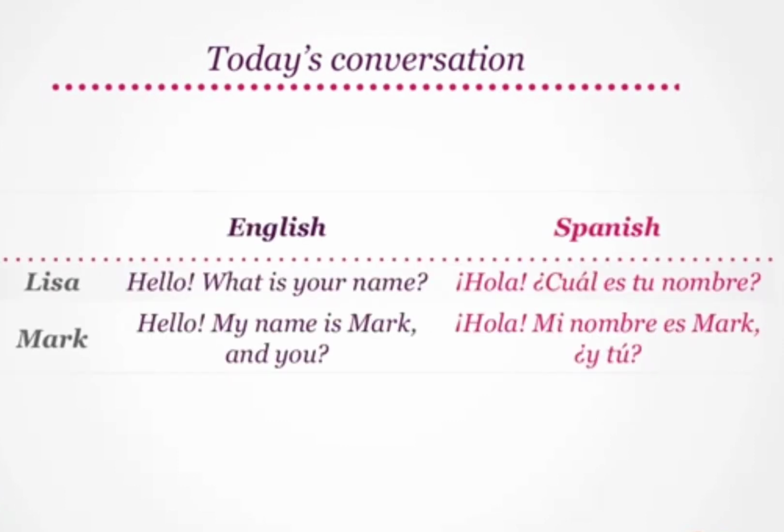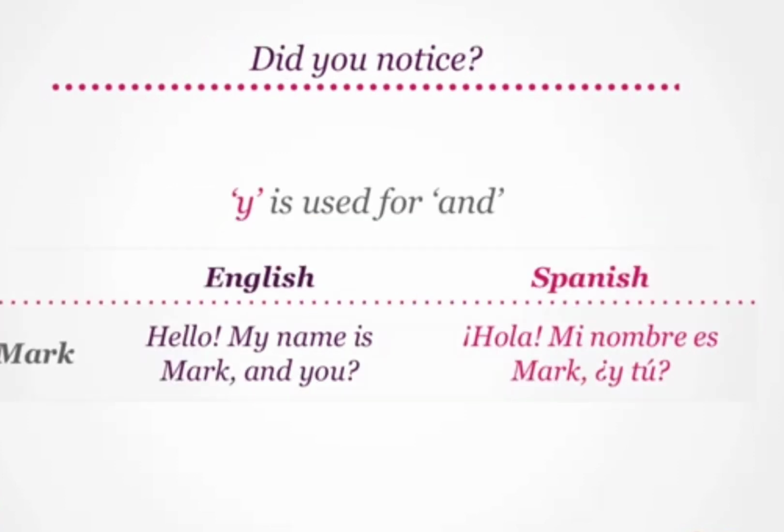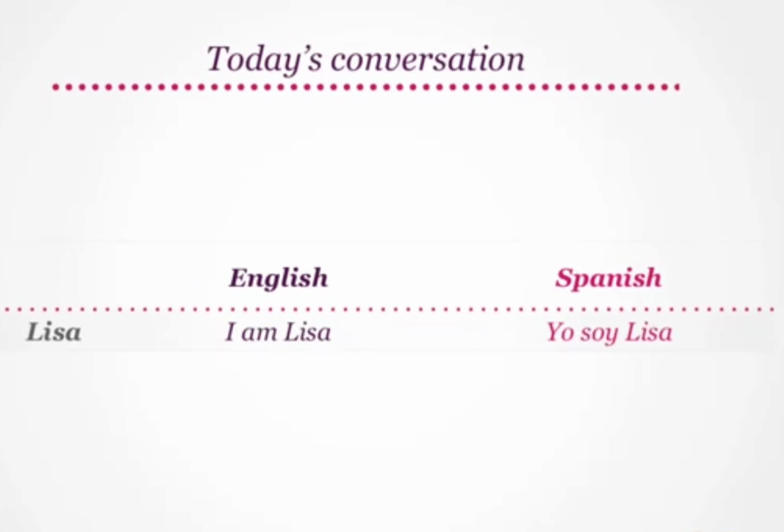Hello, what is your name? Translates to Hola, ¿cuál es tu nombre? In response, hello, my name is Mark, and you becomes Hola, mi nombre es Mark. ¿Y tú? Did you notice that E is used for and? Hence, hello, my name is Mark, and you becomes Hola, mi nombre es Mark. ¿Y tú? As we know, I am Lisa is yo soy Lisa.